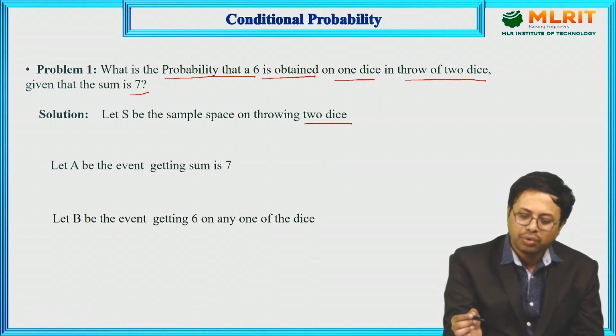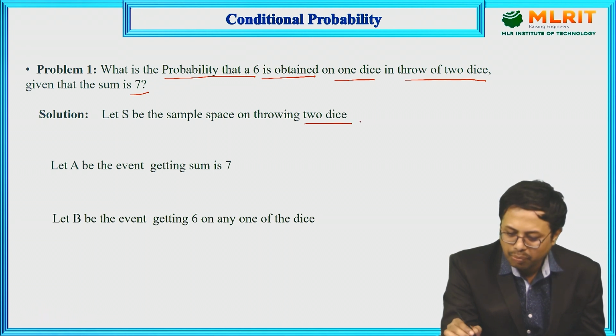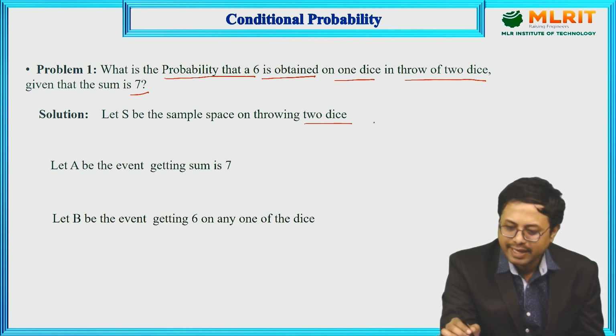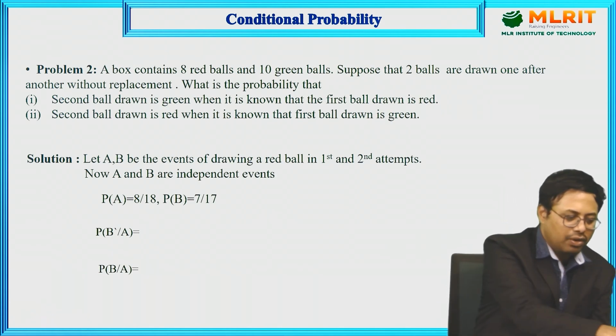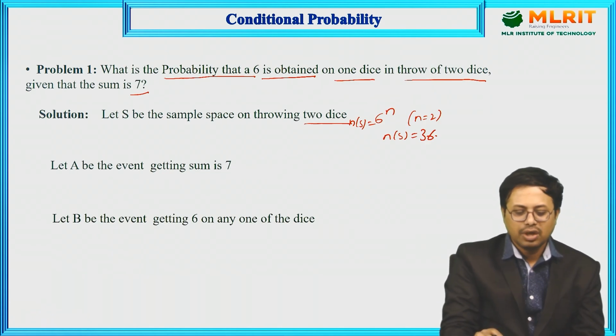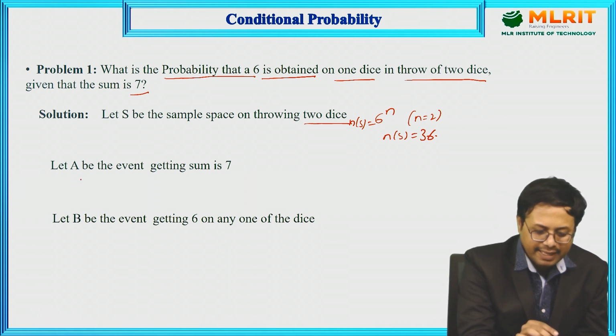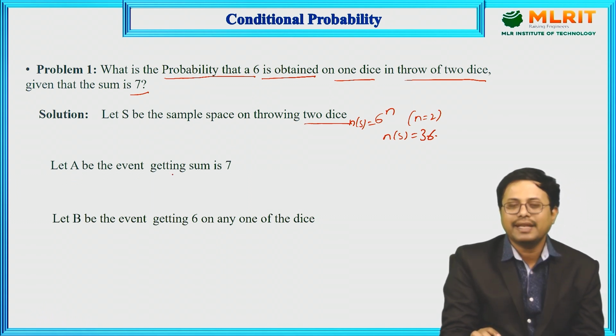On throwing 2 dice, what is the total number of possible outcomes? In general, for a dice it is 6 power n. Here n is equal to 2, so n(S) is equal to 36. Next, for probability, let A be the event of getting the sum as 7.